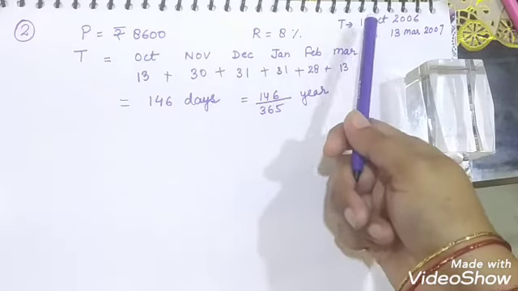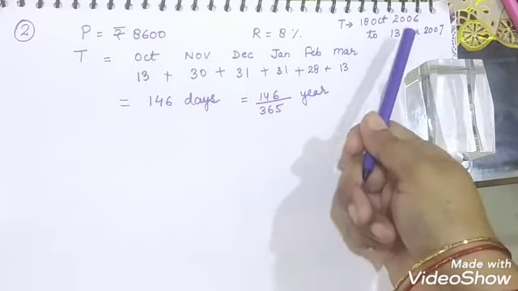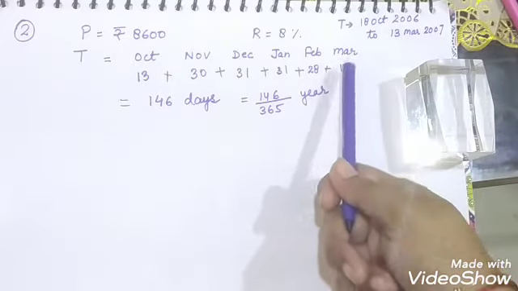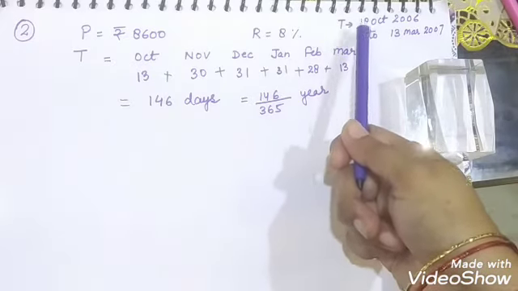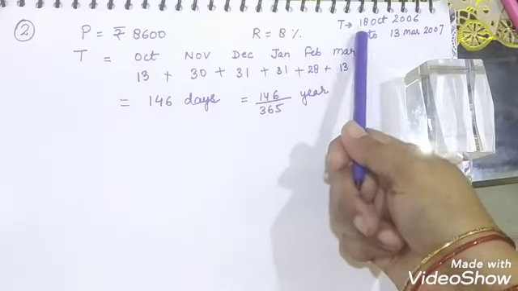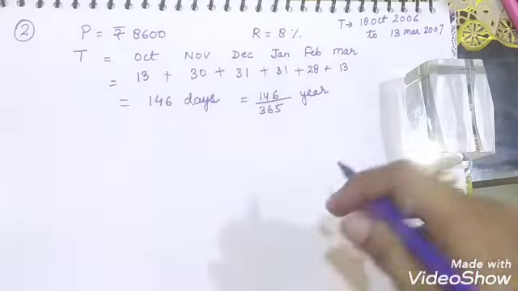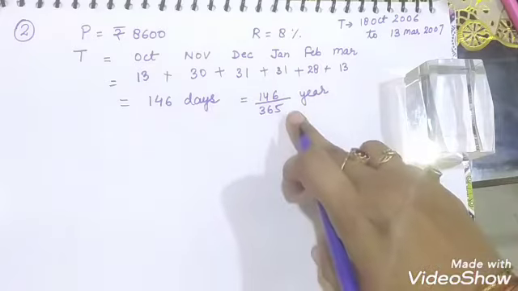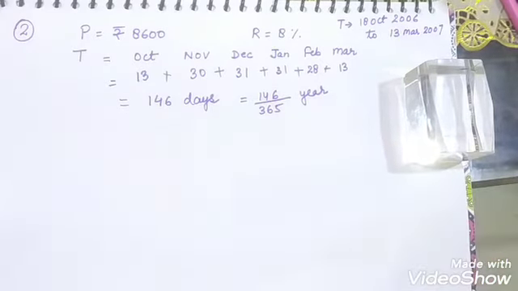18 October will not be counted, but 13 March, the end date, will be counted. So in March there are 13 days. October has 31 days, so subtract 18 from 31 and you get 13. Then you add them and divide by 365 to convert into years.